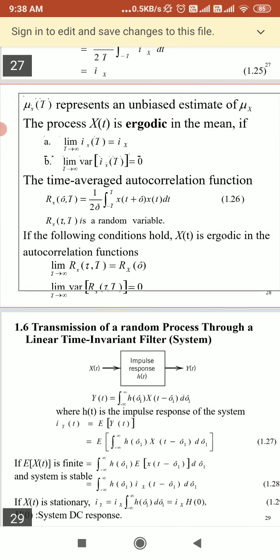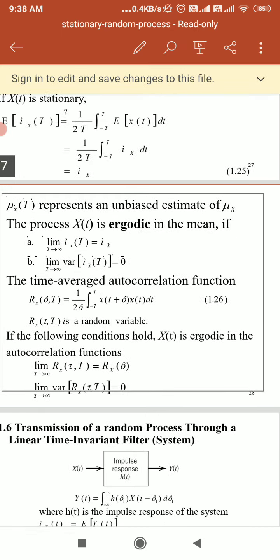So this is the ergodic process. Remaining we will see in the next class. Thank you.